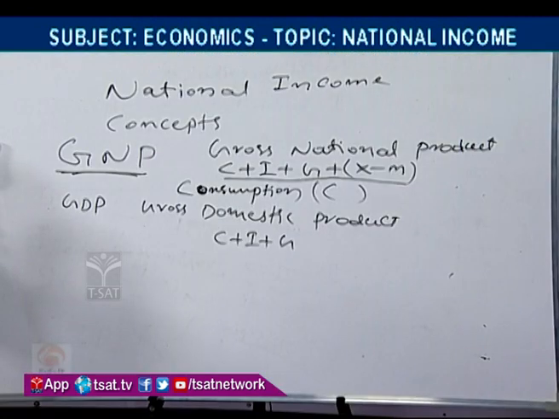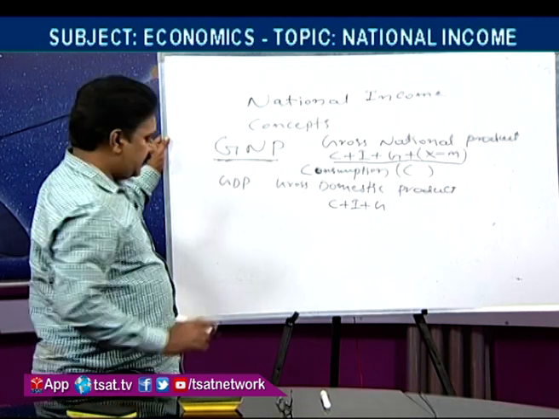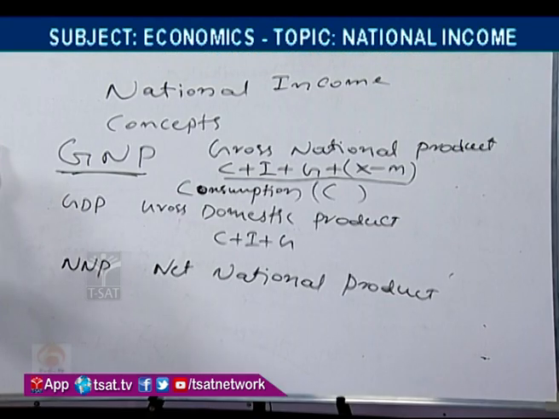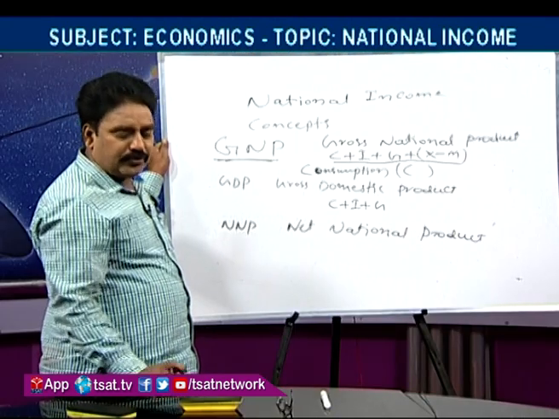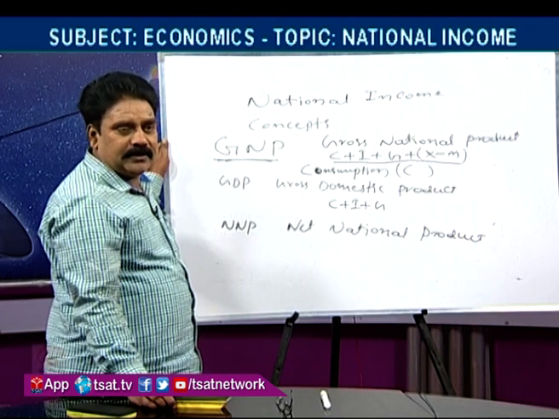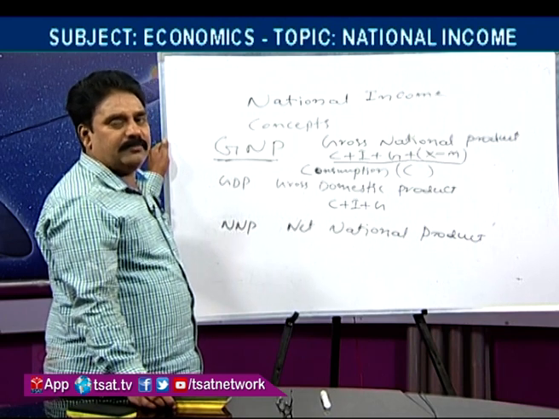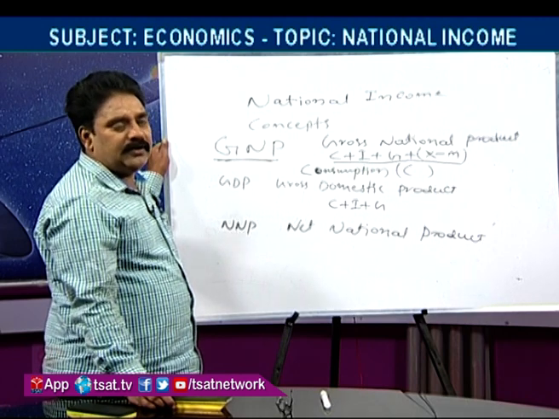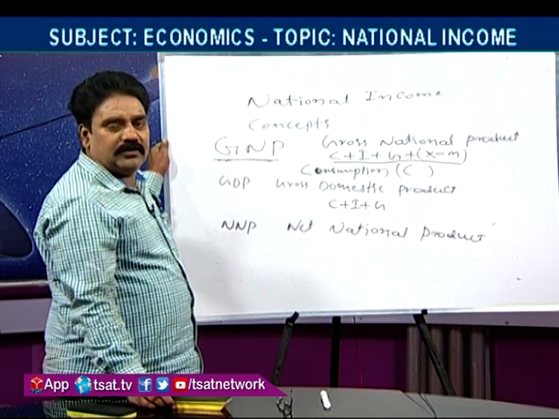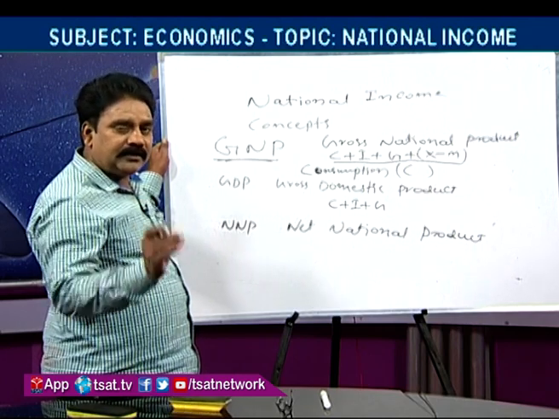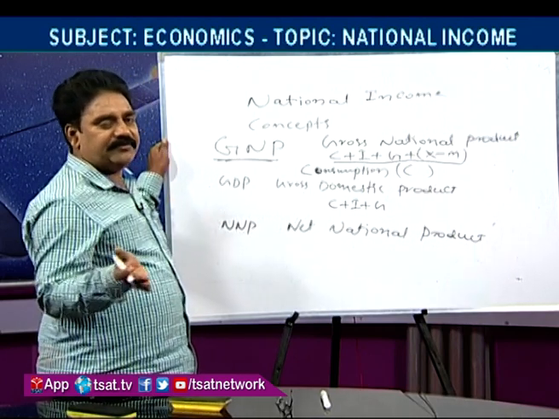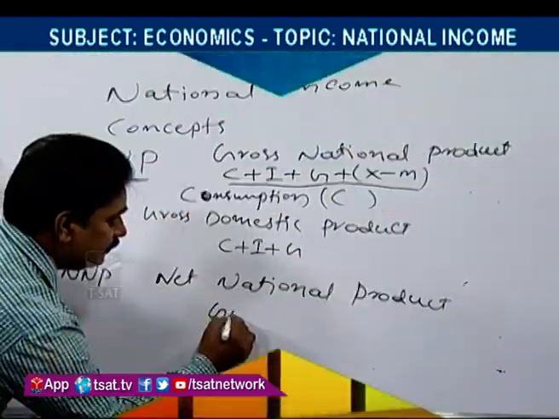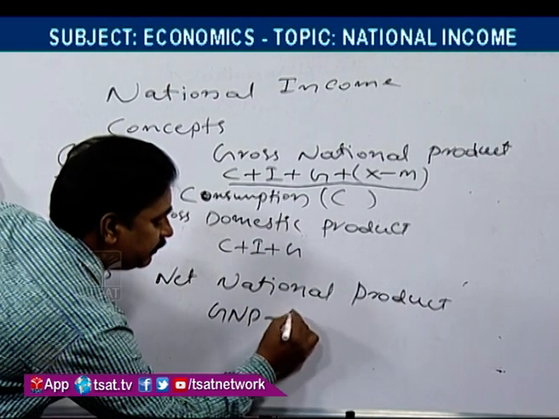Next we will discuss about the NNP, net national product. Net national product means, to produce goods and services, the capital or machines undergo wear and tear. That depreciation part will be deducted from the gross, then we will get NNP. That means GNP minus depreciation.